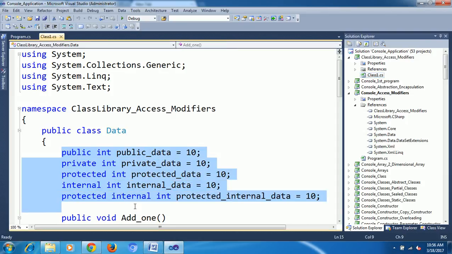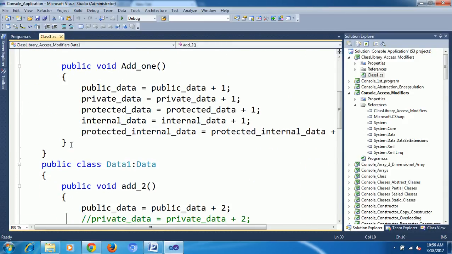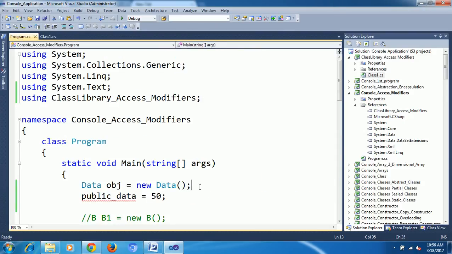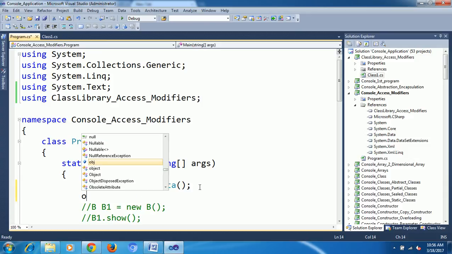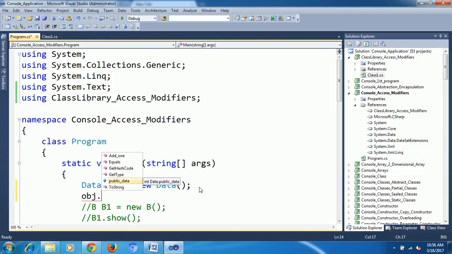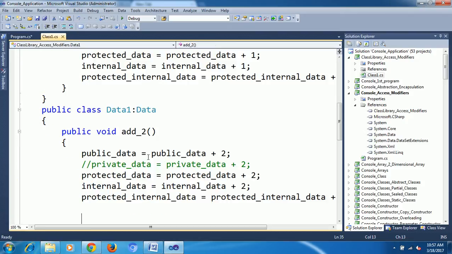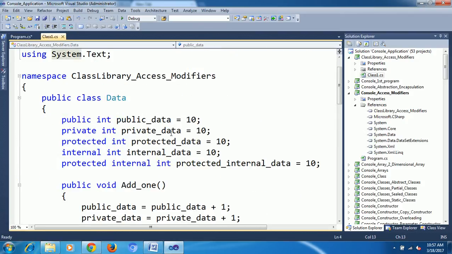Now we are going to do access modifier checking. Five access modifiers are there. Now I am taking all. Obj dot, only I am getting public data. The public data is equal to 30. For the remaining things, when I try to take them from here, even if I hard code them, it will not work.